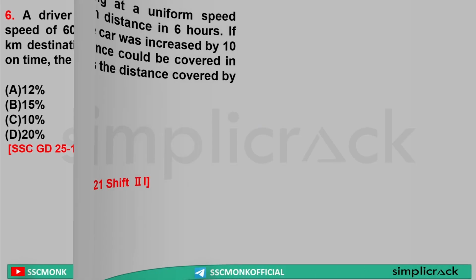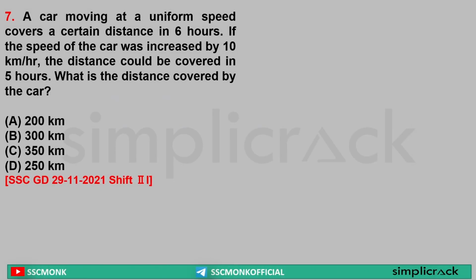Yes. Next. A car moving at a uniform speed covers a certain distance in 6 hours. If the speed of the car was increased by 10 km per hour, increased by, that means whatever was the speed, it got increased plus 10. Now the distance covered in 5 hours. So whatever the distance was, it was covered in 5 hours. What is the distance covered?